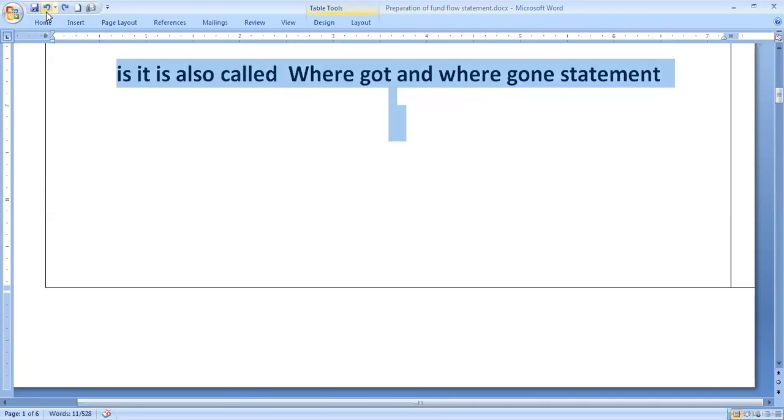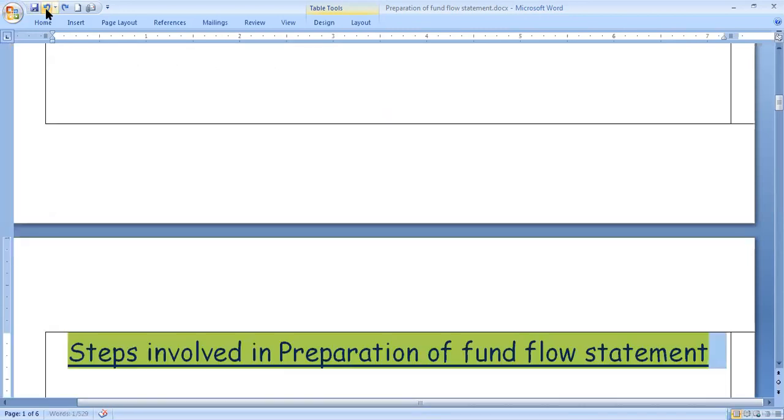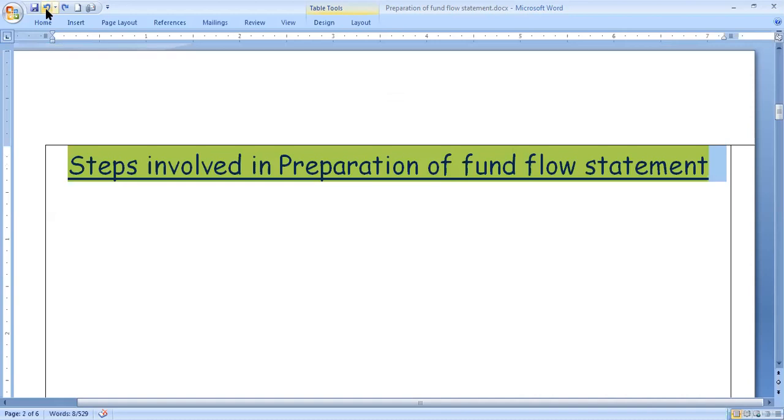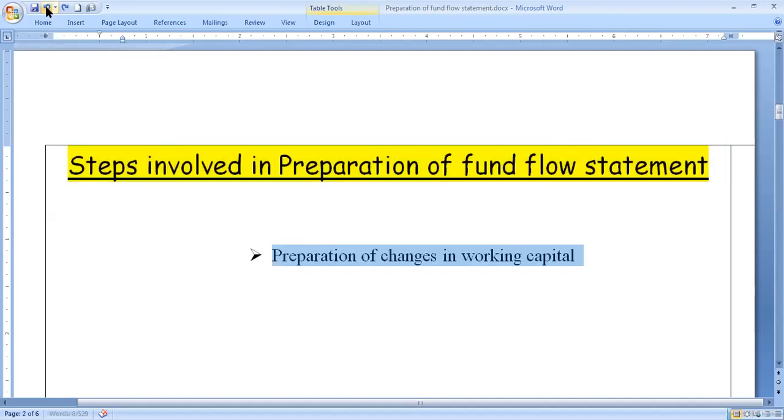Then how can we prepare this fund flow statement? What are the stages to be followed by the management accountant for preparation of fund flow statement? For preparation of fund flow statement, the following steps need to be followed.